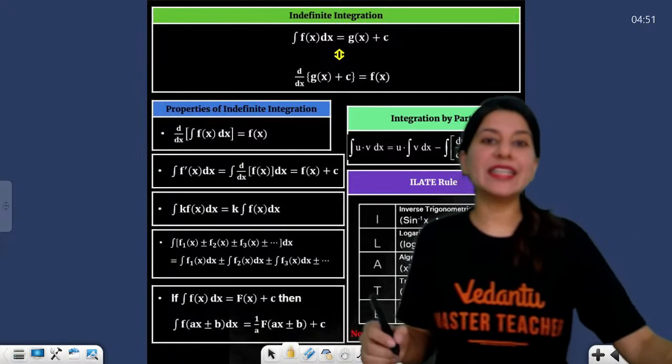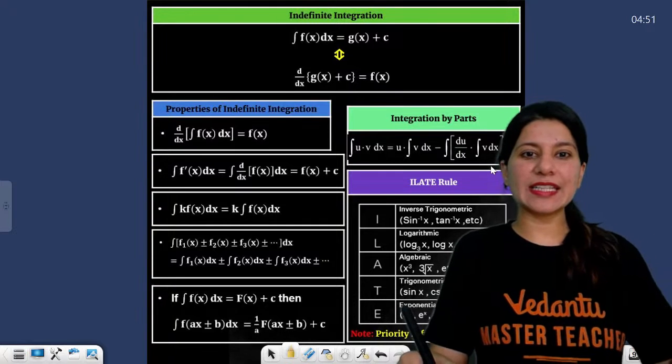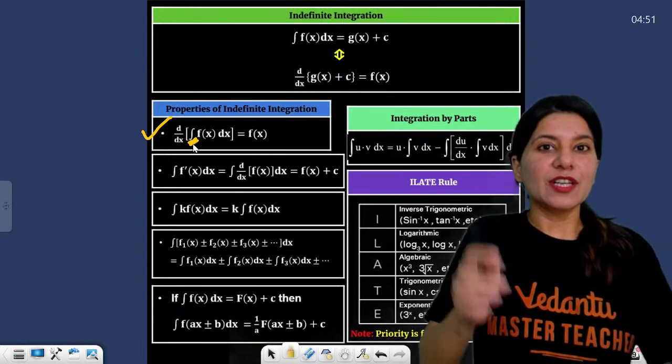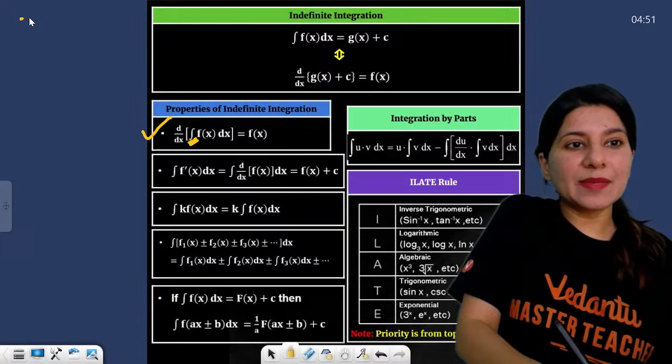Now let's talk about indefinite integration. Let's understand some formulas related to indefinite integration. So derivative of integration. Basically, we use this term, integration.